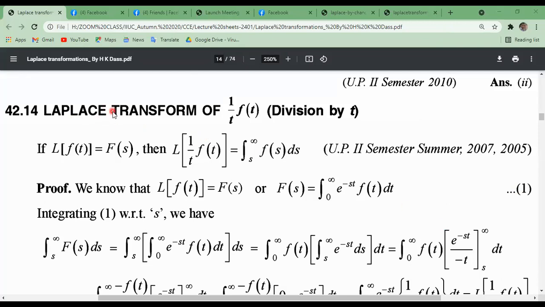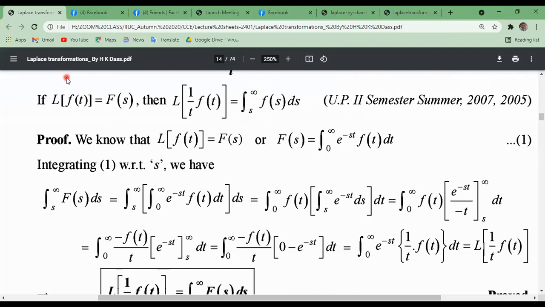Now another property, the Laplace transform of 1 by t f of t. That means division by t with the original function. Now if the Laplace transformation of f of t equals F of s, then the Laplace transformation of 1 by t f of t can be written as the integral from s to infinity of F of s ds. That means if the Laplace transformation of f of t equals F of s, then 1 by t f of t can be written as this integration.